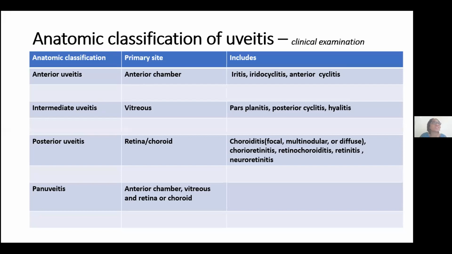Anatomic classification seems to be the easiest of all to classify. It is dependent mainly on the clinical examination, and it is based on the primary site of inflammation. Anterior uveitis, if it is affecting the iris and the ciliary body. Intermediate, if it is primarily within the vitreous. Posterior, if it's affecting the choroid really, but because of close association, really choroid and retina. And then panuveitis if it cuts across. It is worthy of note that this is talking about the primary site of involvement.